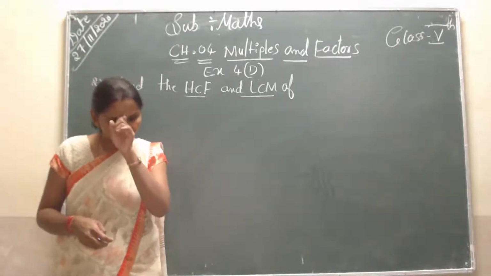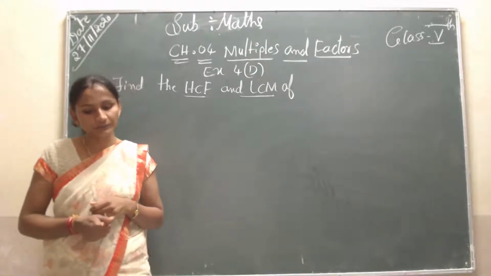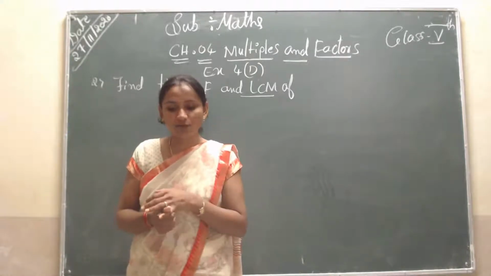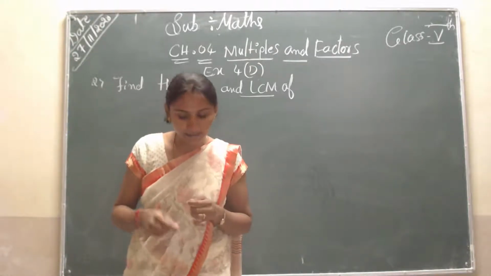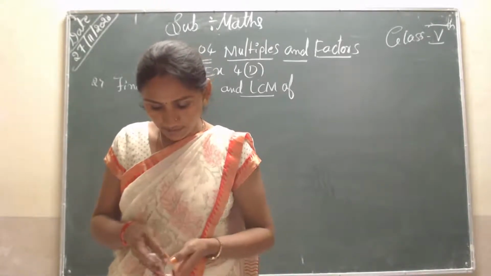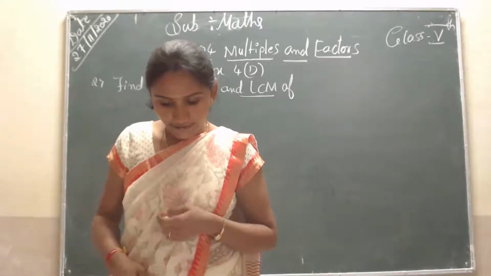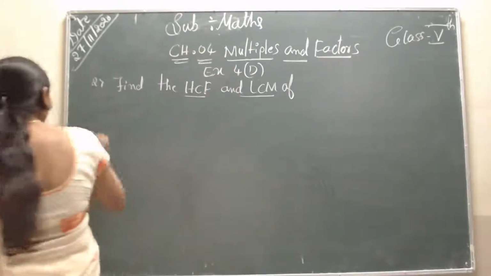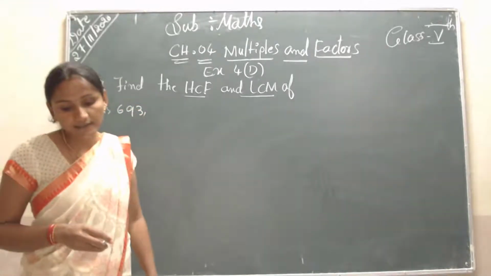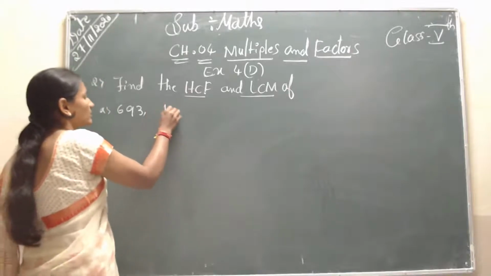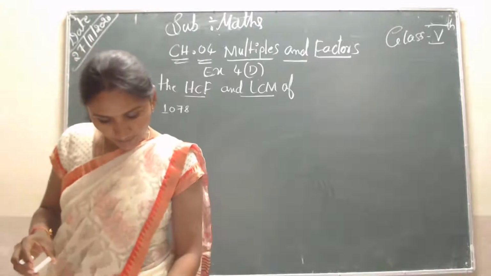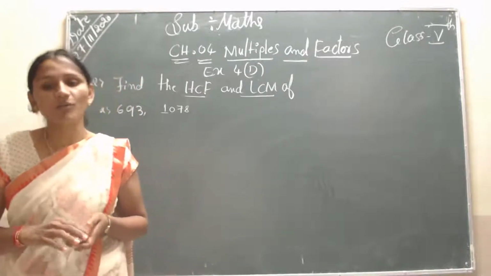Already you have solved HCF problems in previous classes, and we apply them in today's class. So I will discuss HCF and LCM. The first given numbers are 693 and 1,078. First, you use the common division method.